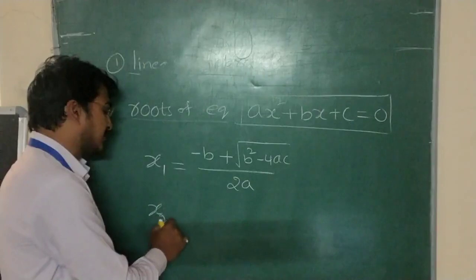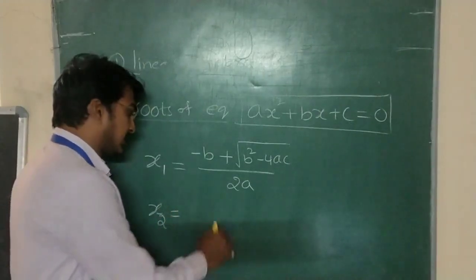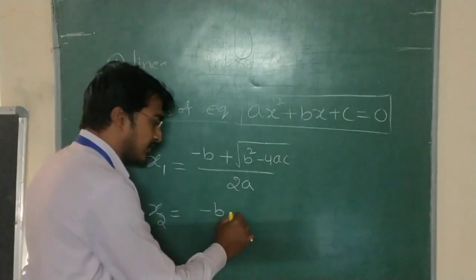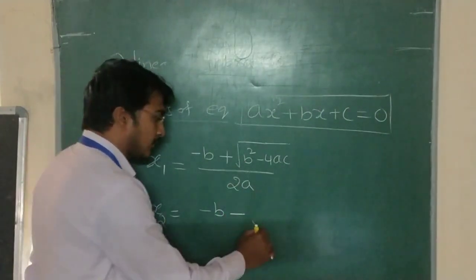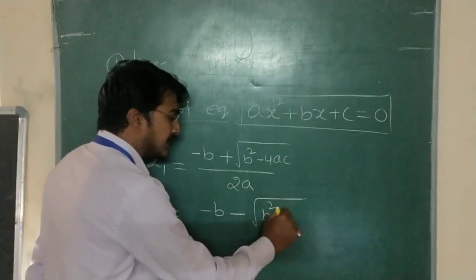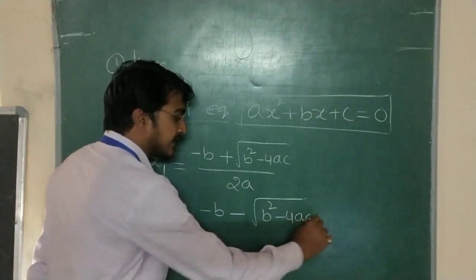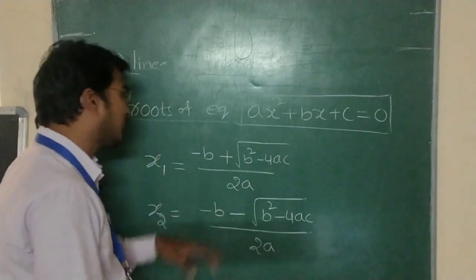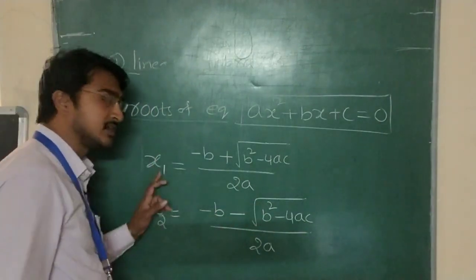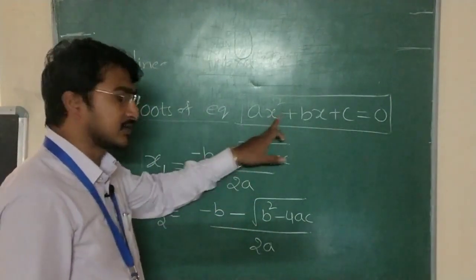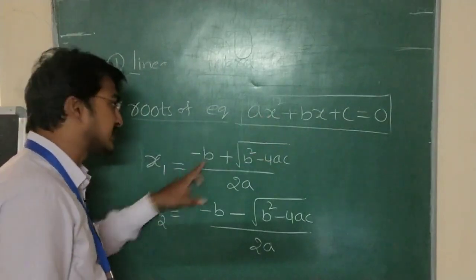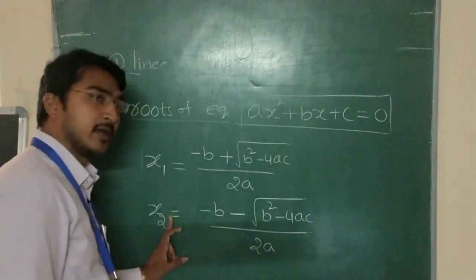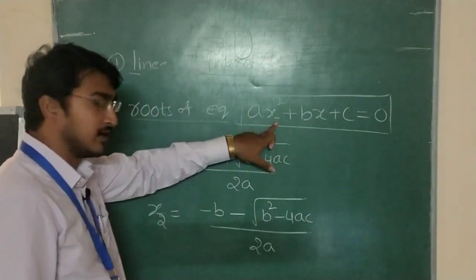x2 is equal to minus b, here we used plus, now here we have to use minus, root over b square minus 4ac divided by 2a. By substituting these two values in this equation instead of x, if you substitute the x1 value, this will become 0. Likewise, by keeping the x2 value here, this equation becomes 0.